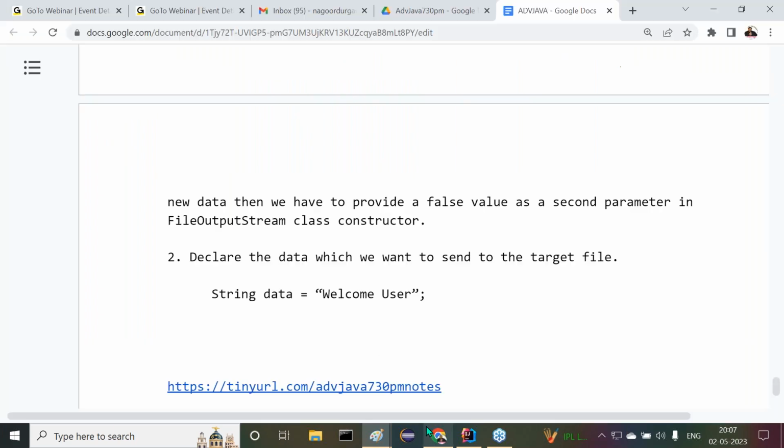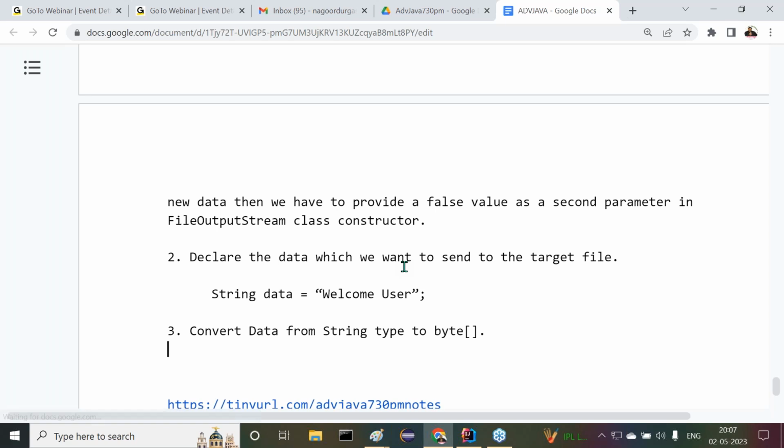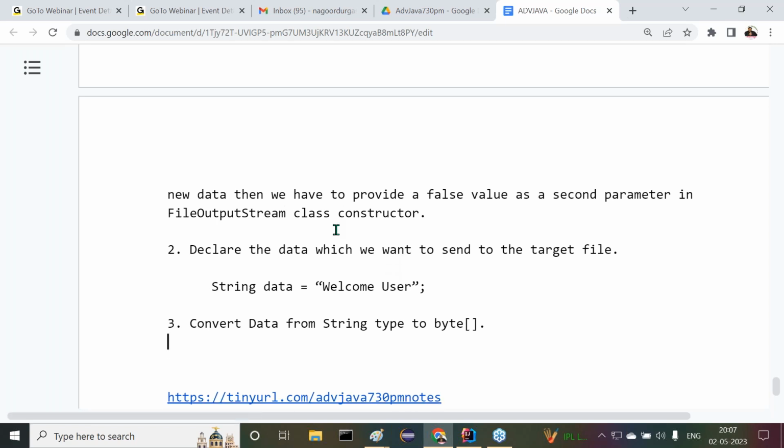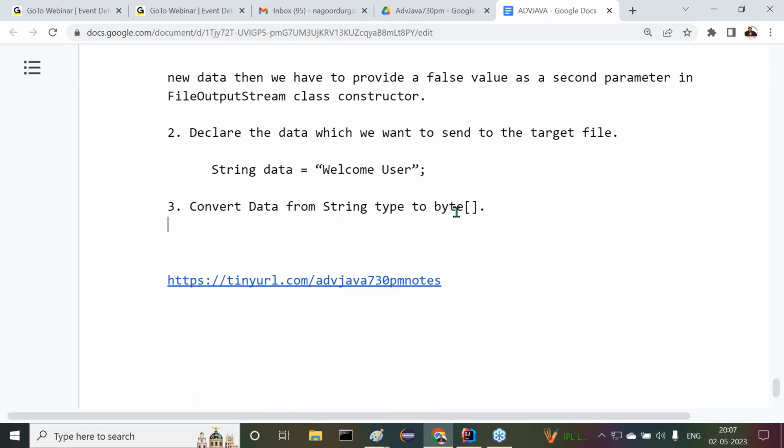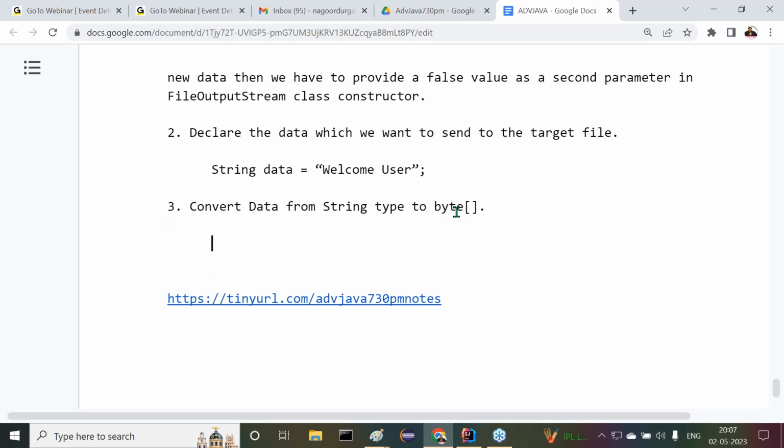So what is step number 3? Step number 3 is: convert data from string type to byte array. Bytes data will be available in the form of byte array. Convert the data from string type to byte array. Further, observe carefully.